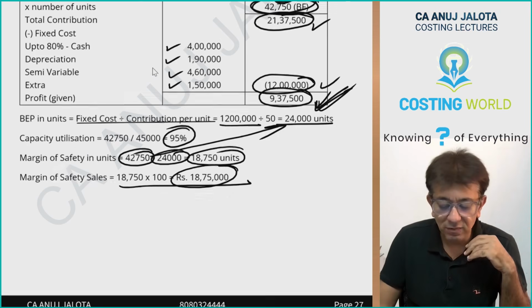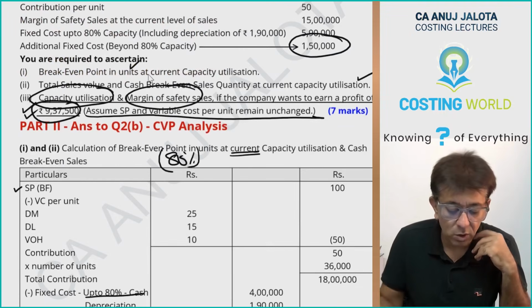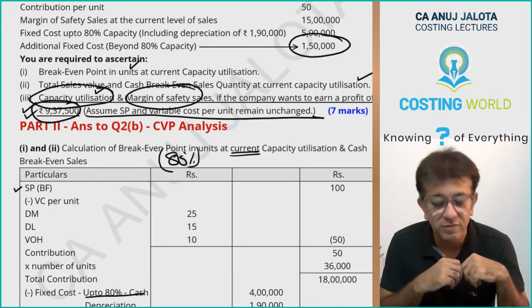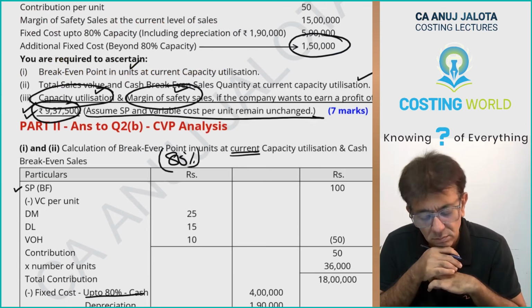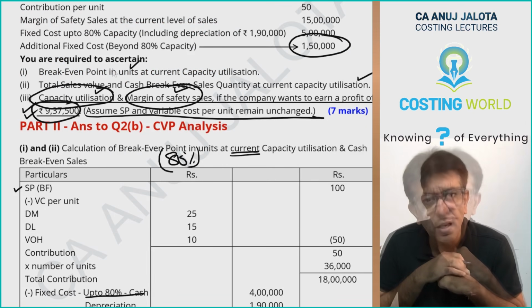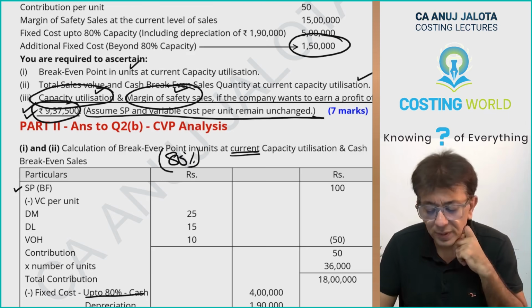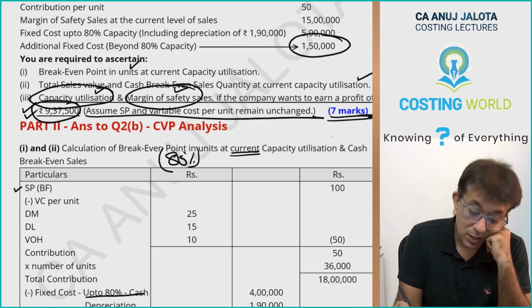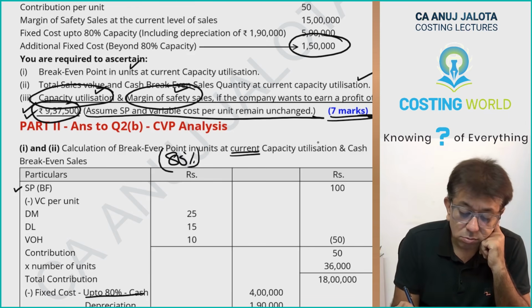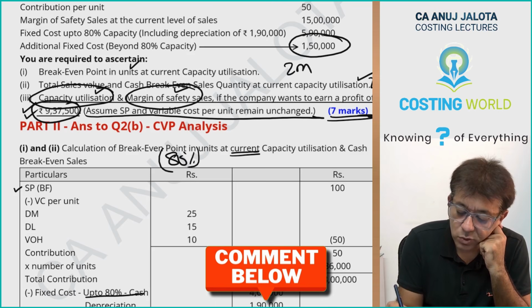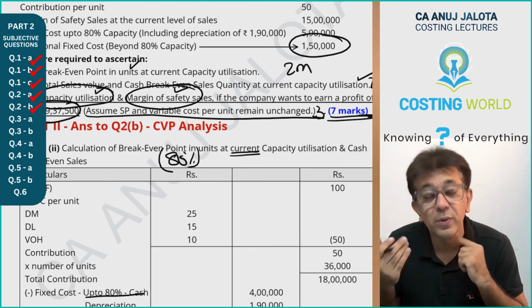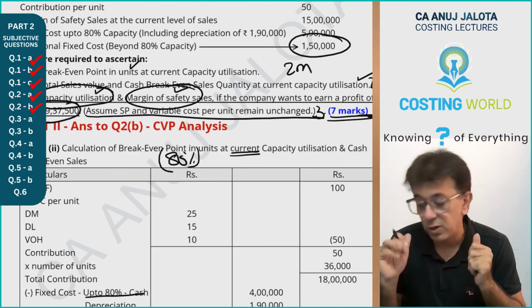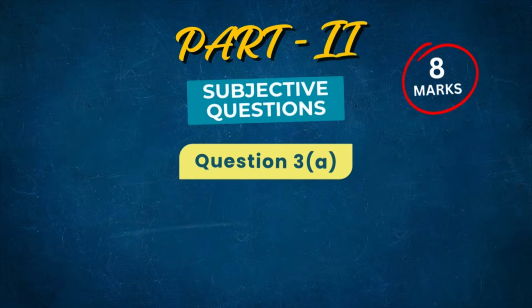Okay. I think with that, all your answers required are altogether done. Capacity utilization will be 95%. Margin of safety sales will be 18,75,000. Okay. That's it. This thing is altogether done. So how many marks are you going to be getting in this? It was a 7 marks question here, I think so. It should be 2 marks over here, 2 marks over here, and might be 3 marks over here. That's what I try to be thinking. You can try to evaluate how many marks you're going to be getting. Okay, chalo, question is altogether done.